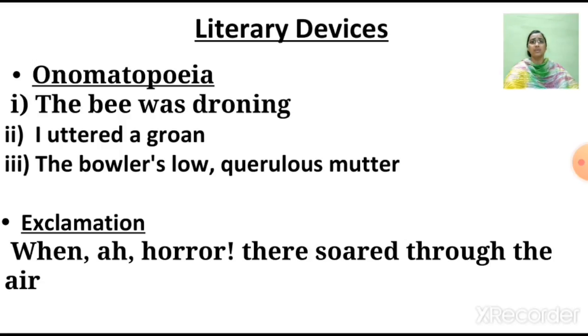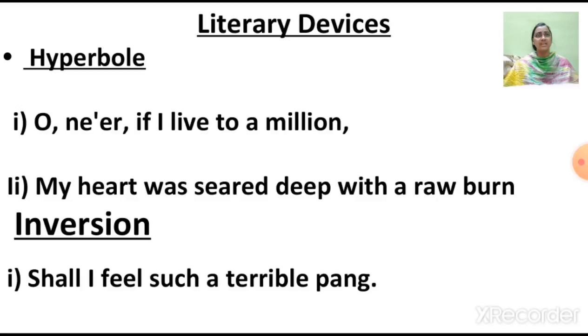Then again, the word "horror" expresses sudden strong emotions, right? Now let's move ahead. The next type of literary device used in this poem is hyperbole. Hyperbole is a figure of speech in which exaggeration is used for emphasis or effect. It is an extravagant statement, like in this case, "O near, if I live to a million." Here the word million is exaggerated for better poetic effect.